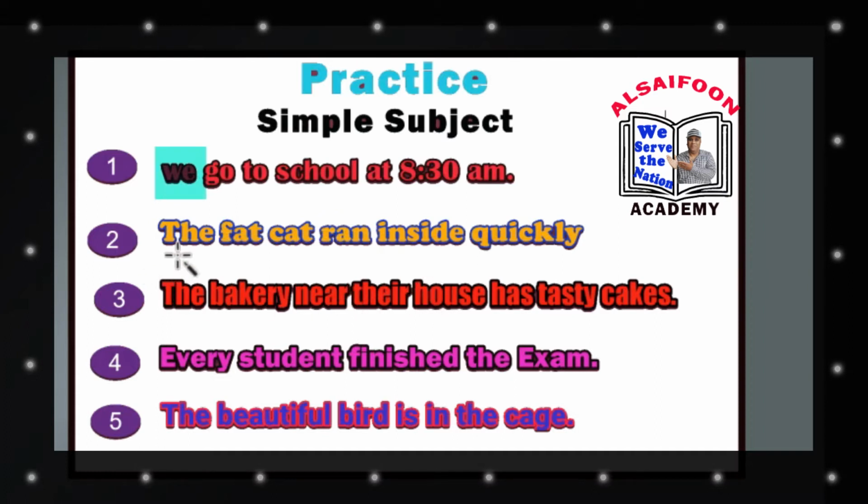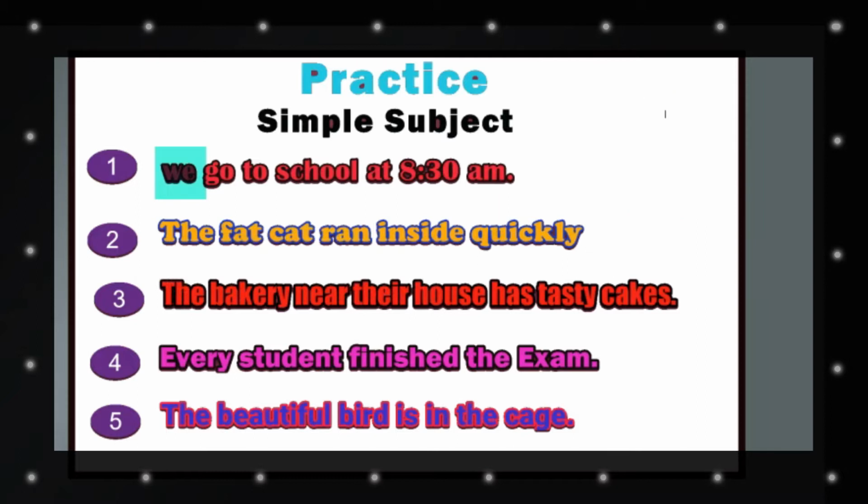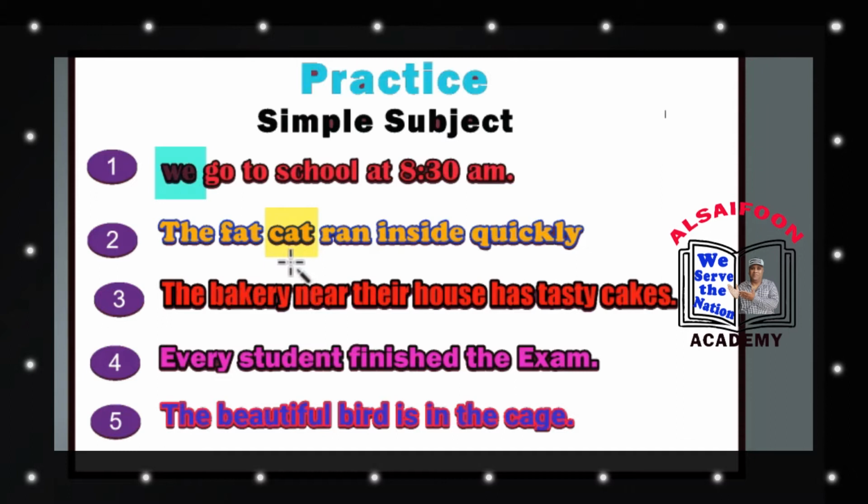In sentence number two, the fat cat ran inside quickly. What is the action in this sentence? Ran. And who is doing the action? Cat. So cat will be our simple subject because it is main word and one word.